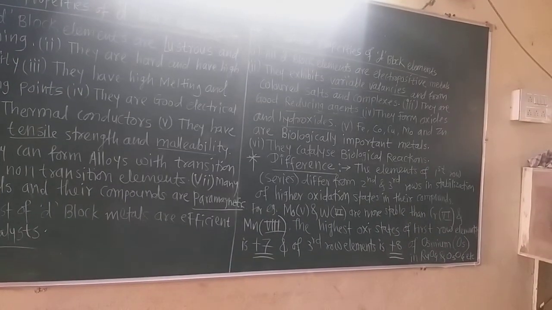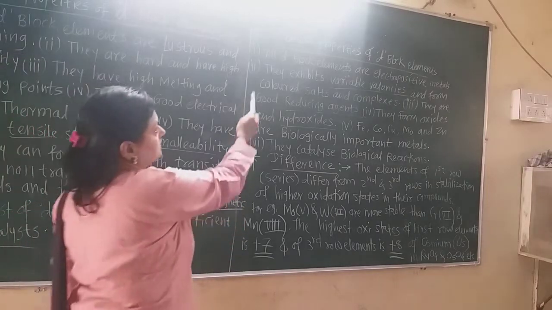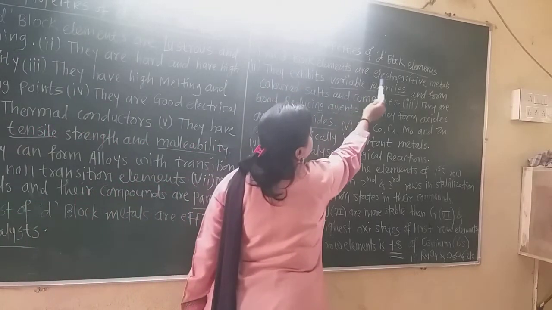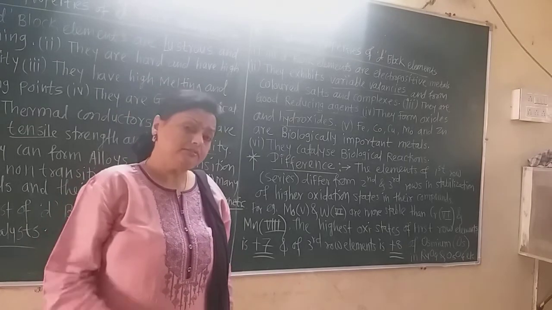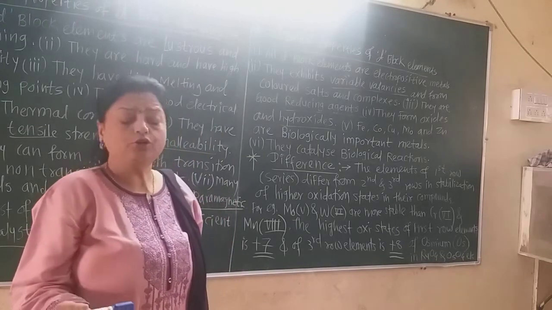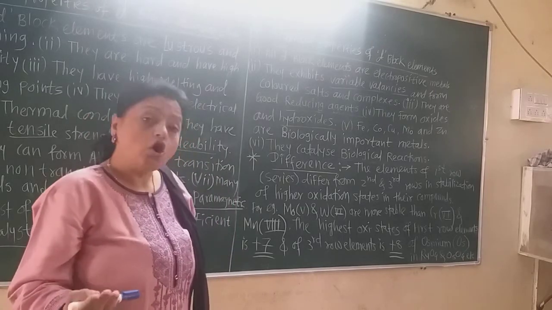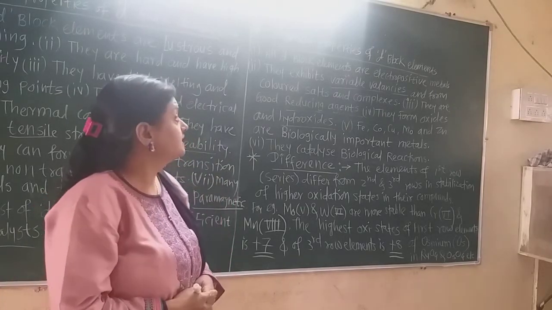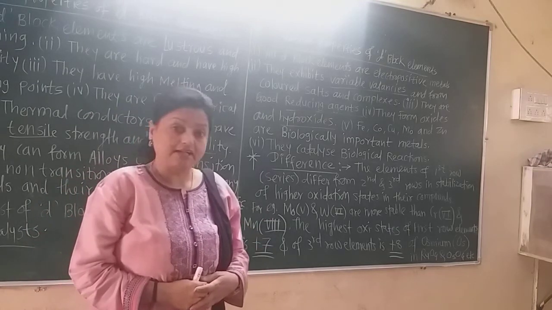See here on the blackboard, all the d block elements are electropositive metals. That means they easily give up electrons from the outermost shell, and they form positively charged cations.